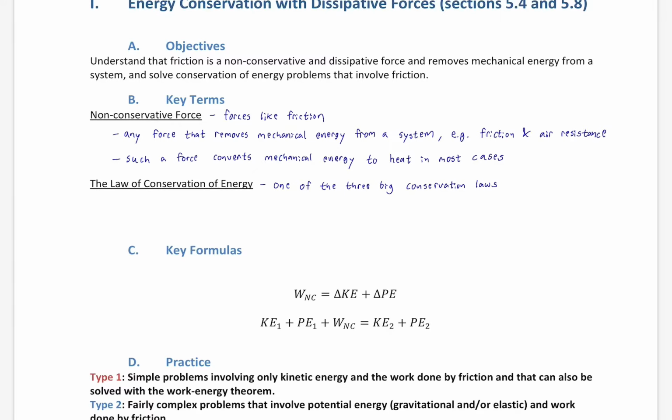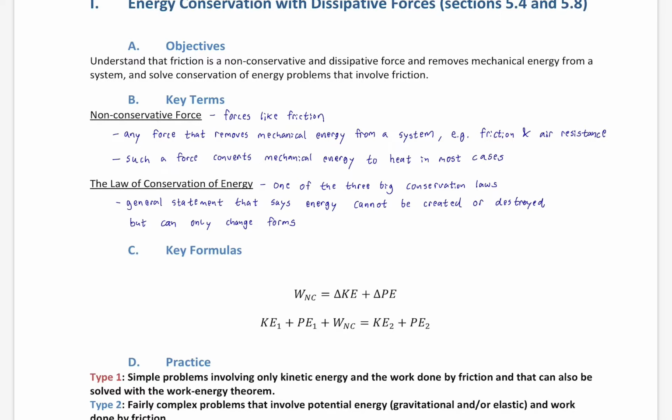The law of conservation of energy is one of the three big conservation laws. We'll talk about the other two, but I won't tell you what they are now. That's maybe the best way to think about it, because we really do want to always have those three big conservation laws in mind once we get to those chapters. But for now, what is the law of conservation of energy? It's a general statement that says energy cannot be created or destroyed, but can only change forms.